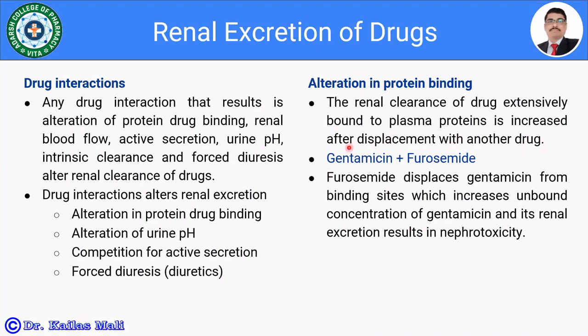For example, gentamicin and furosemide. Furosemide competes for the protein binding site and thereby displaces the gentamicin, which is exclusively excreted renally, and that may lead to nephrotoxicity. So furosemide displaces the gentamicin from the binding sites, which increases the unbound concentration of gentamicin and its renal excretion, and further results in nephrotoxicity. That is a major disadvantage or major adverse effect of the use of gentamicin.